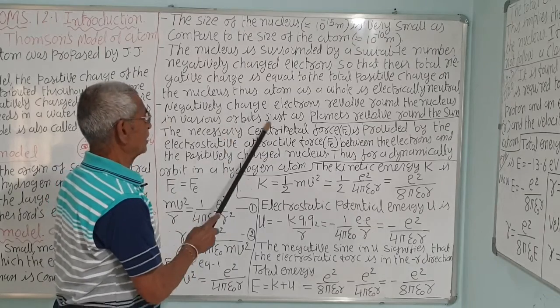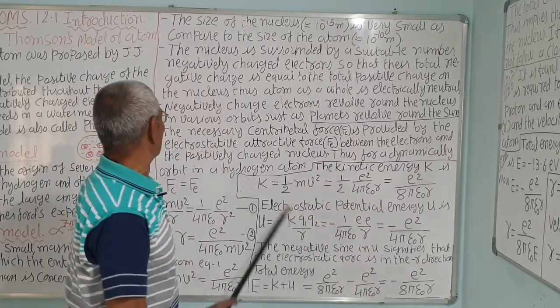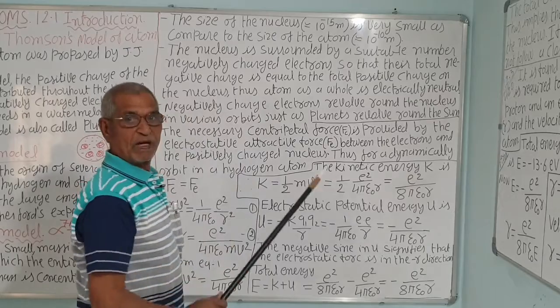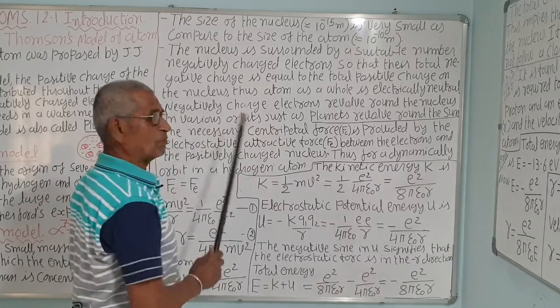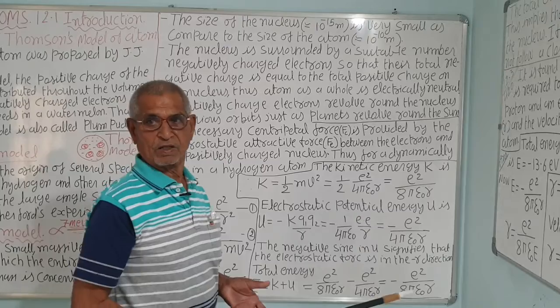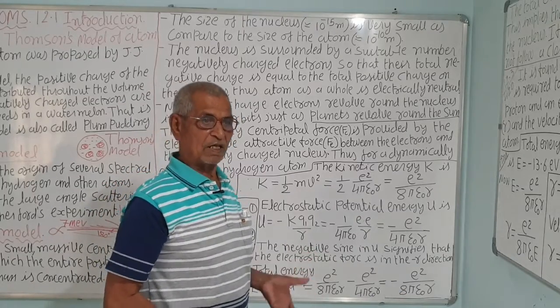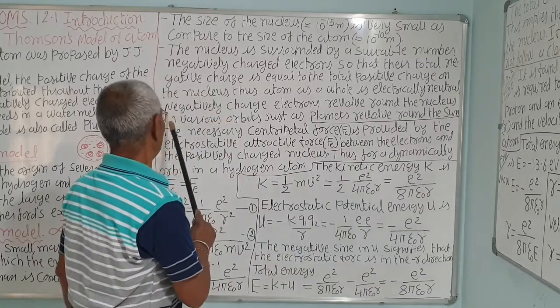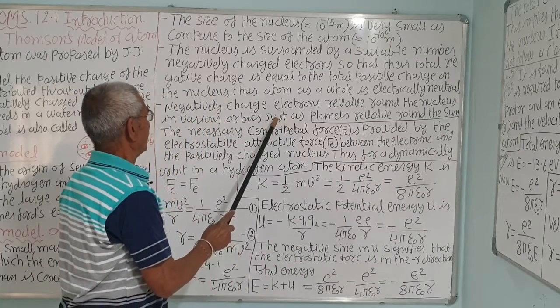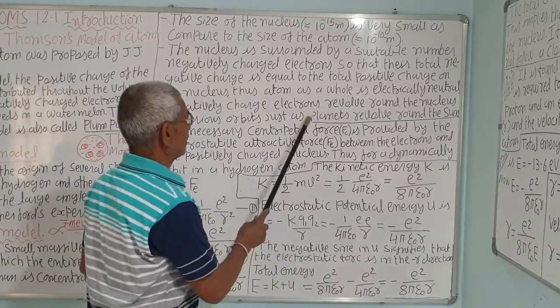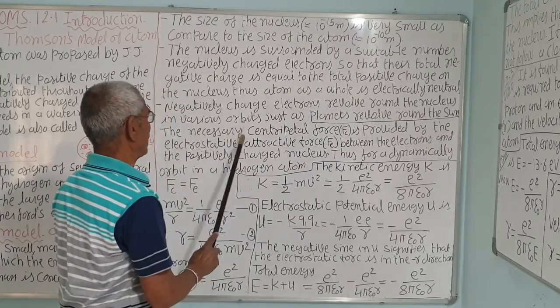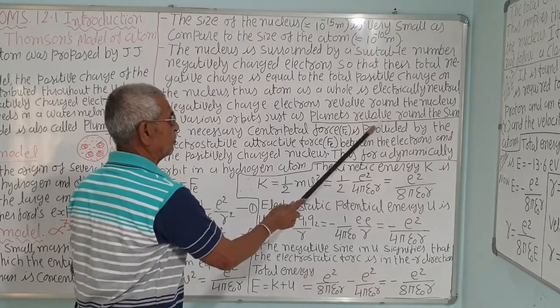Now, what is the position of the electron? He gave the planetary model, like the planets move around the sun in an elliptical orbit. Here it is a circular orbit only, that is a limit. Negatively charged electrons revolve around the nucleus in various orbits, just as planets revolve around the sun.